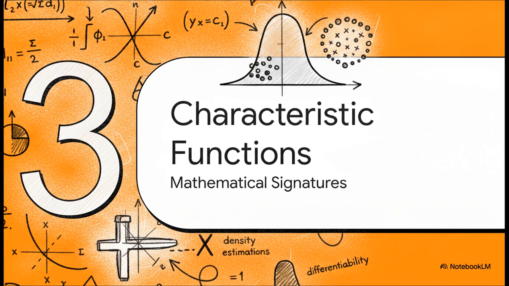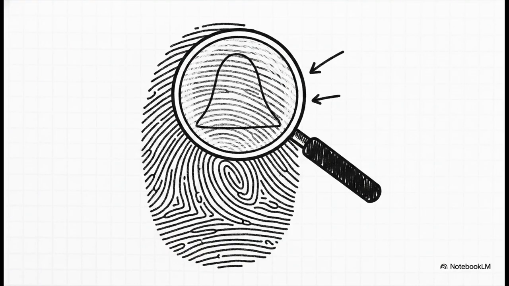Which brings us to Section 3, Fingerprints and Characteristic Functions, finding the mathematical signature. To actually build this regularizer, we need a mathematical tool that compares our batch data directly to that perfect Gaussian. Enter the characteristic function. Think of these as unique fingerprints for probability distributions. Thanks to a property called Fourier uniqueness, if these fingerprints match perfectly across all frequencies, then the distributions themselves must perfectly match. It's a foolproof ID check.